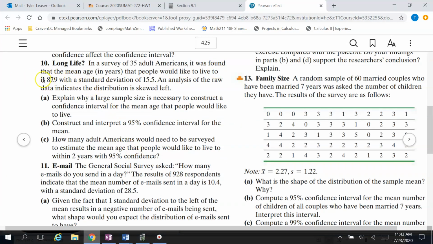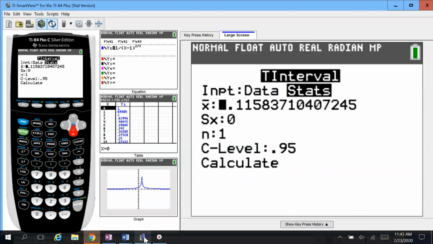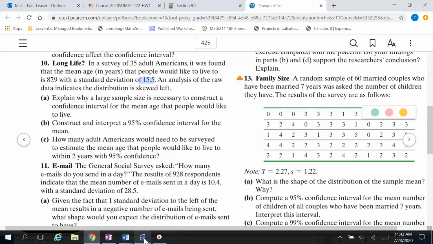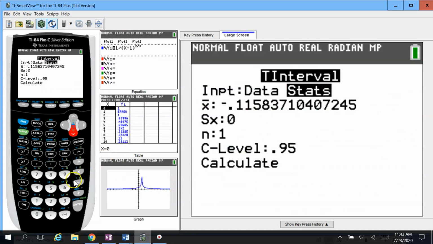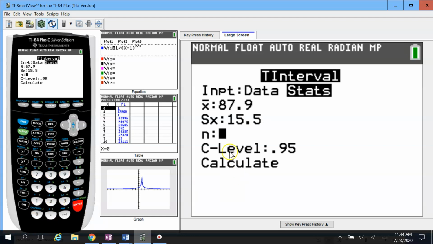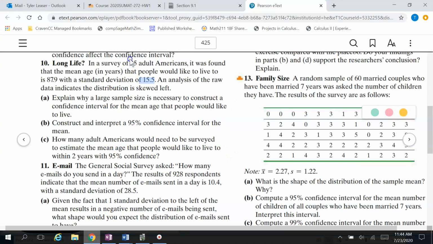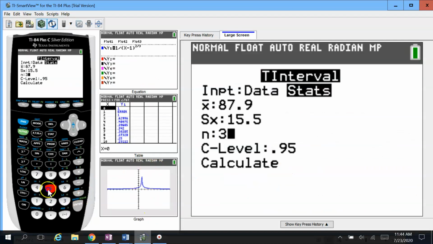Okay, so just going over to it. The mean came out to be 87.9, standard deviation of 15.5. So we're going to plug that in for the mean and the standard deviation of this particular sample. I already forgot it, 87.9 and 15.5. The next thing it's asking is the sample size. That was that 35 adult Americans in our sample, so 35 for the n.